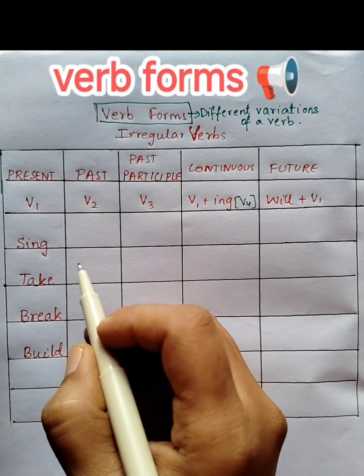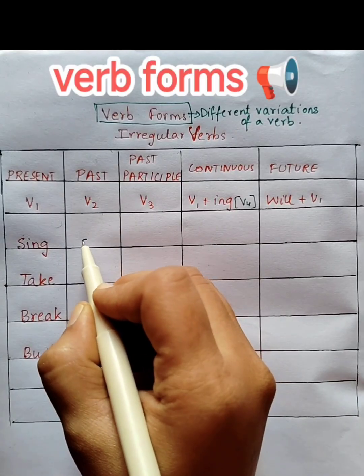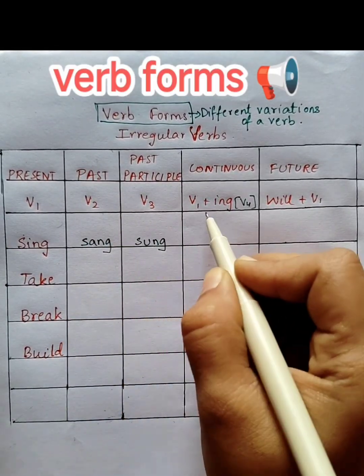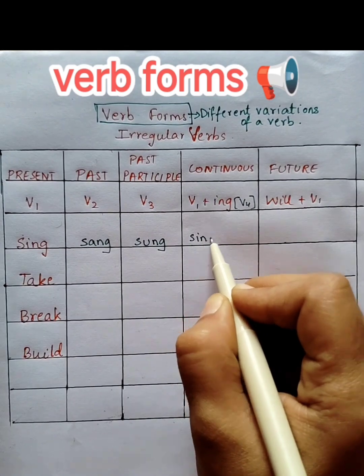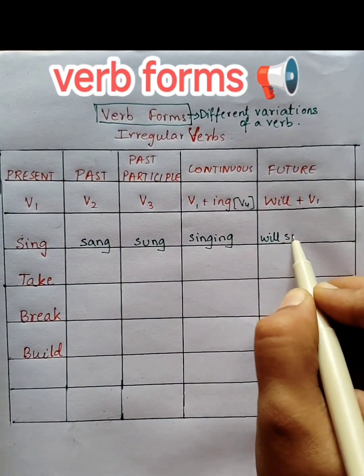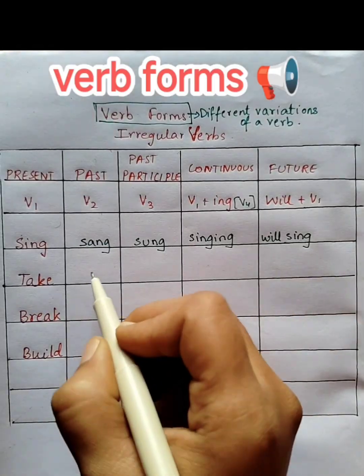So the first verb we have here is sing. V2 form of sing is sang. V3 is sung. V1 plus ing: V1 is sing here, just add ing to this. Singing. And will sing.